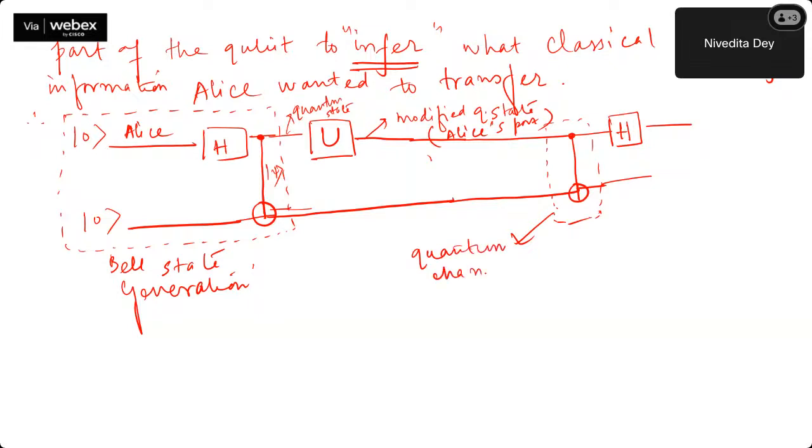Why do we need a quantum channel? Because we are ultimately transferring what? The quantum state. So in order to transfer the quantum state, we cannot really use some classical communication channel. And this part is known as the Bell state measurement. So this is generation, this is the quantum channel, and this is Bell state measurement. And what is your U? Your U is nothing but a unitary operator that does certain quantum operations, which can be anything, on Alice's part of the quantum state.